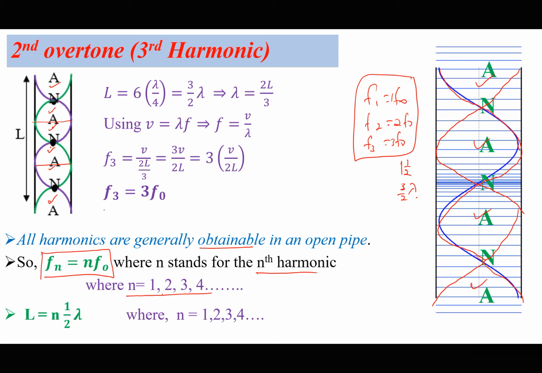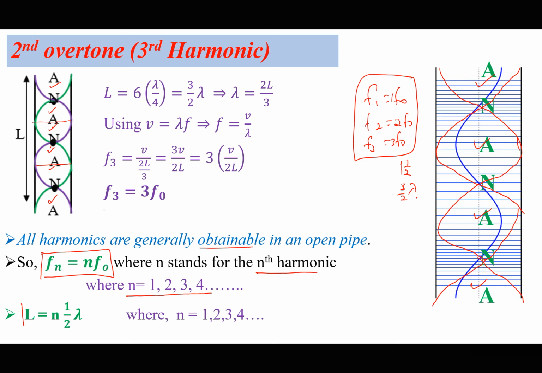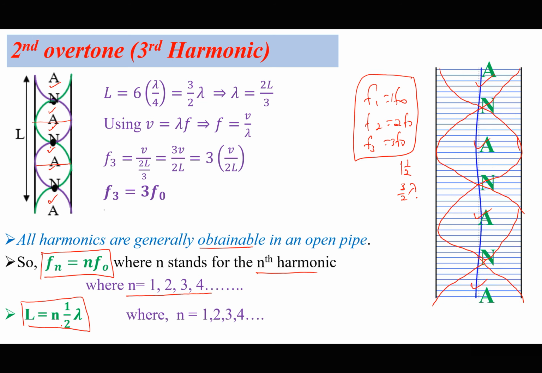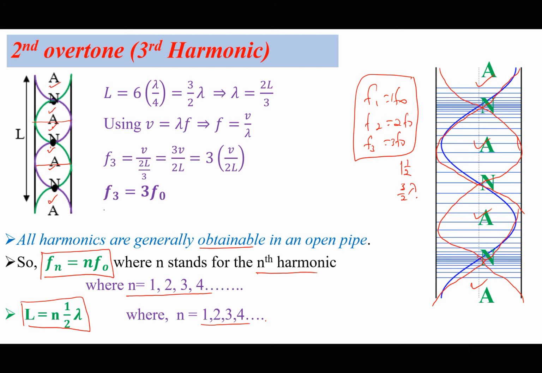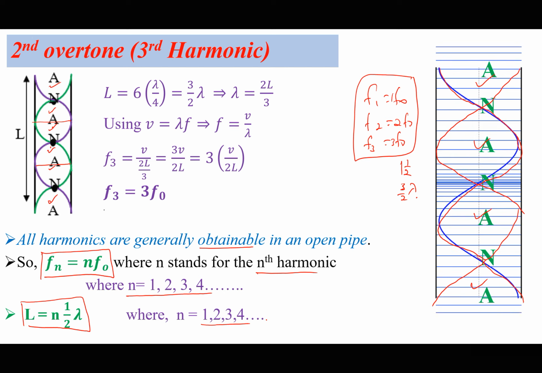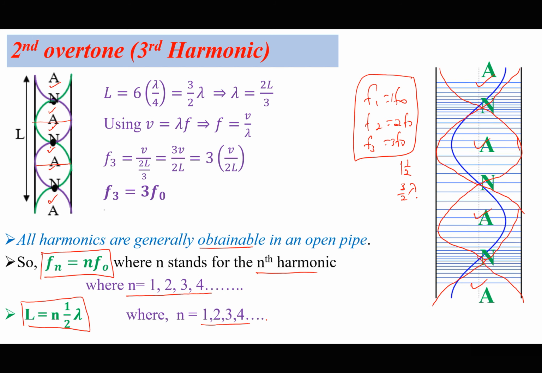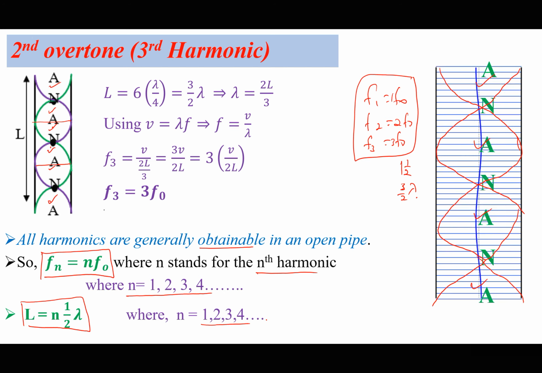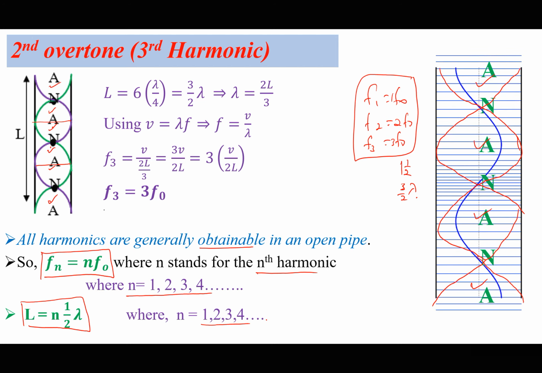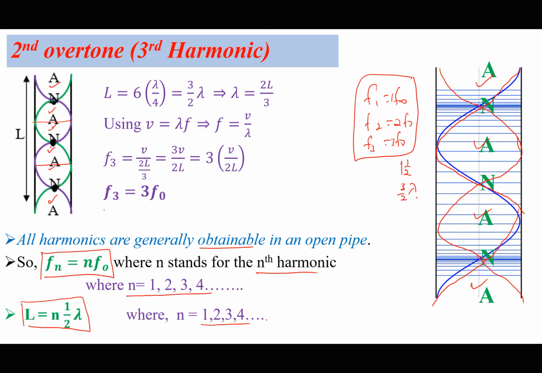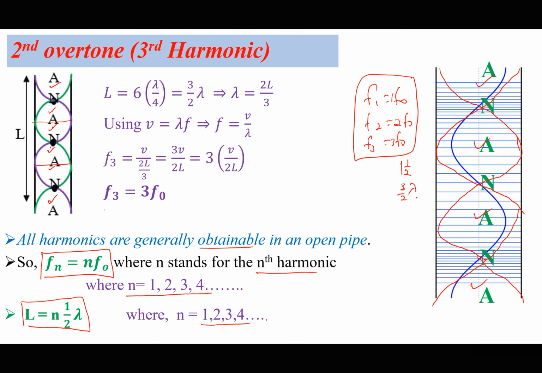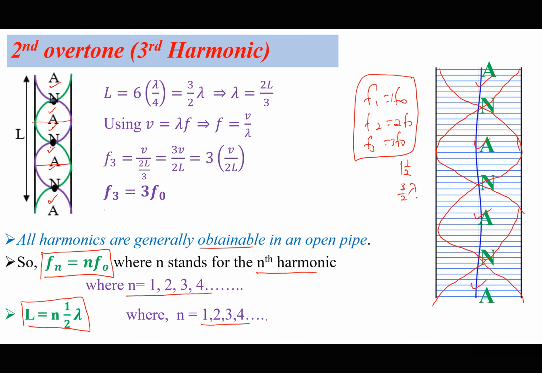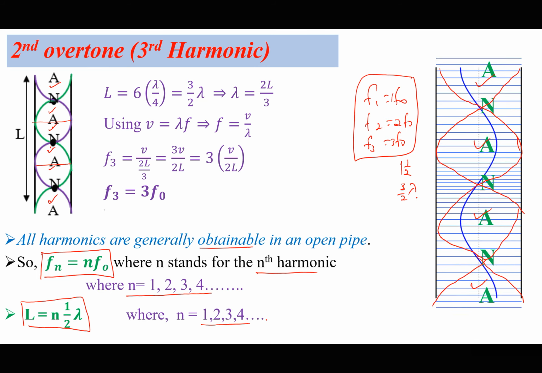That also means L is equal to n times a half of wavelength, where n can be 1, 2, 3, and so on. So the same equation we use for waves on a string is the same equation we can use for waves in an open pipe. So that is how we derive these harmonics.